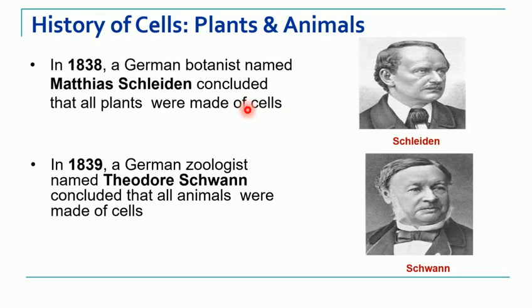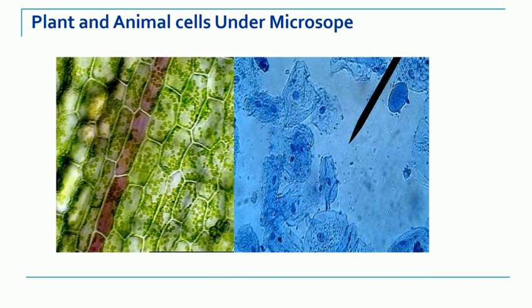So this was the major point told by Schleiden, that all plants are made up of cells. In the next year, 1839, a German zoologist, Theodor Schwann, also concluded that all animals are made up of cells. So these are the plant cells observed, and these are examples of animal cells.